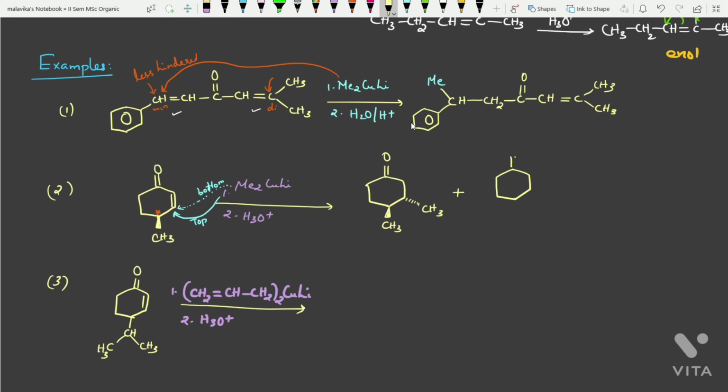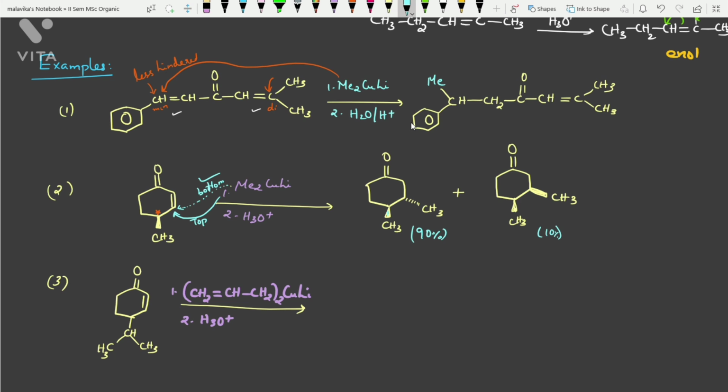So the other example will be the methyl group, CH3, at the top face, and here also CH3. So 90% of the product formed will be of this type, because one methyl group is already present. So attack from another methyl group from the top face will be sterically hindered. So the preferred attack will be from the bottom side. So 90% will be formed. This will be minor.